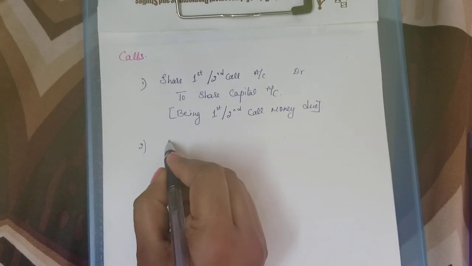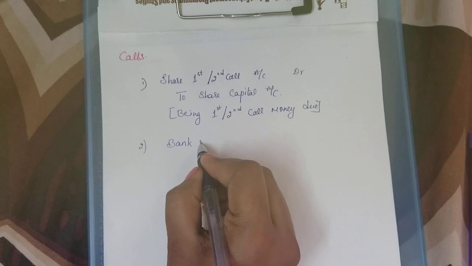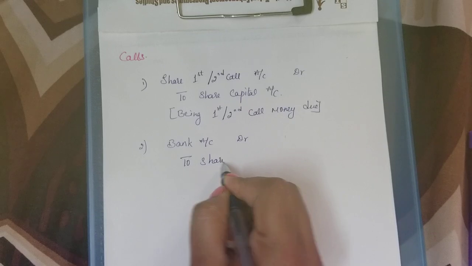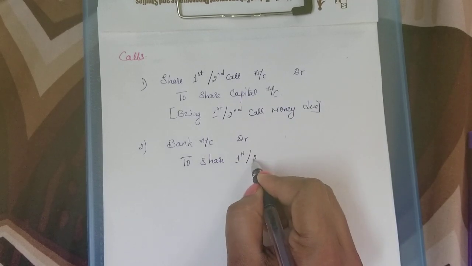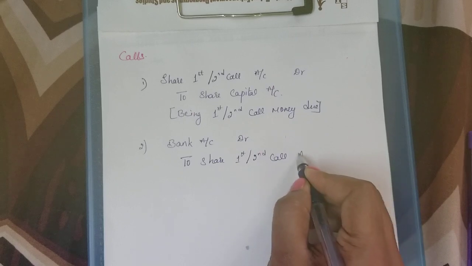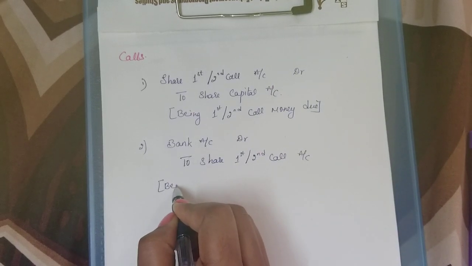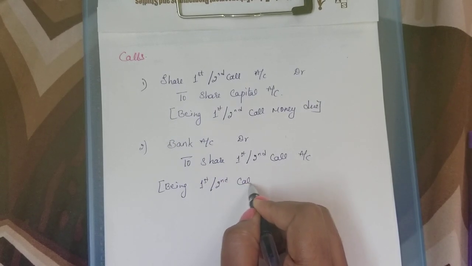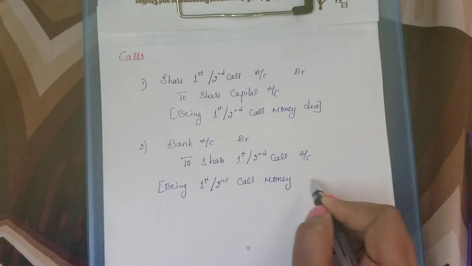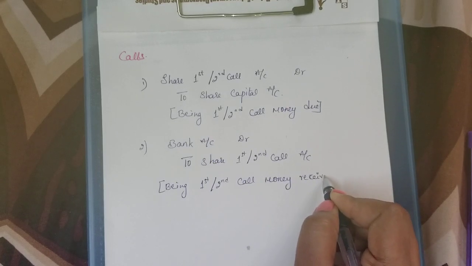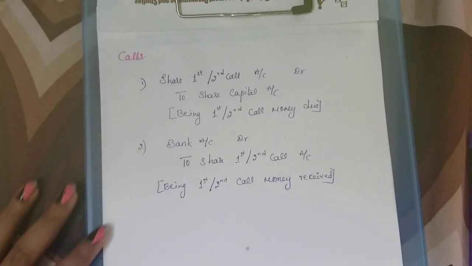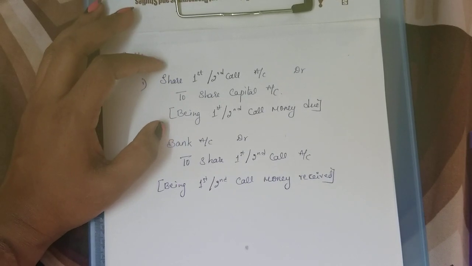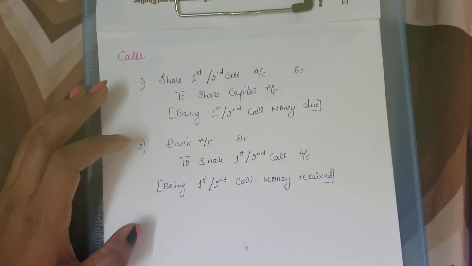Now when we are receiving the call money, bank account debtor to share first or second call account, being first or second call money received. So these are the two entries for calls made. Okay, one is the call amount due, and this one will be the call amount received.